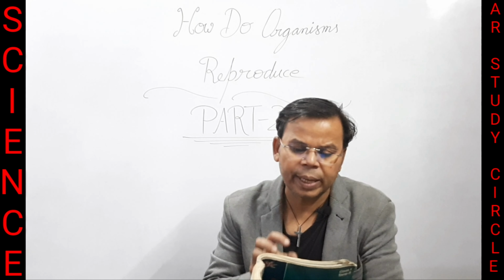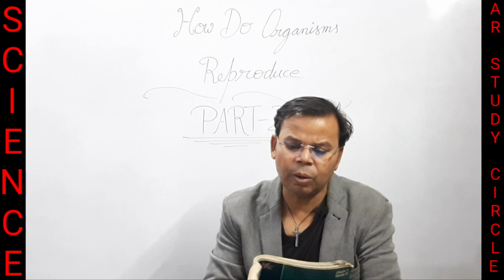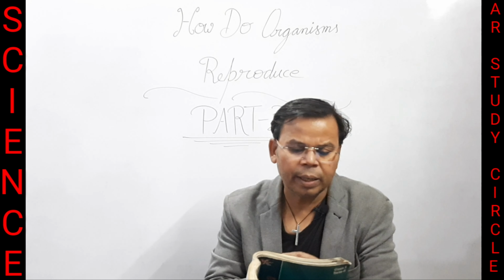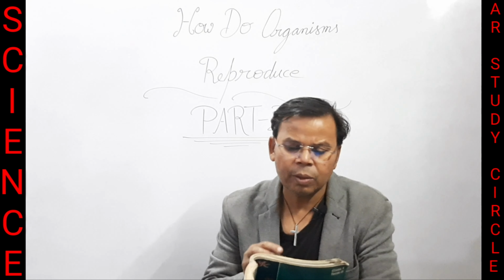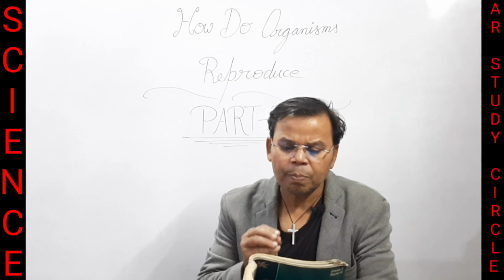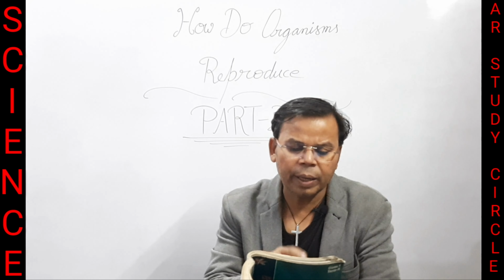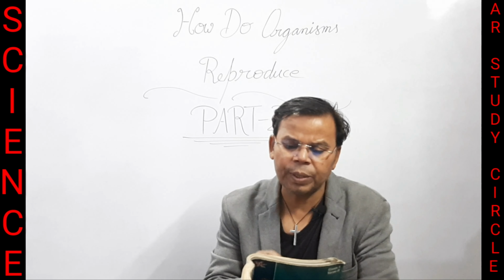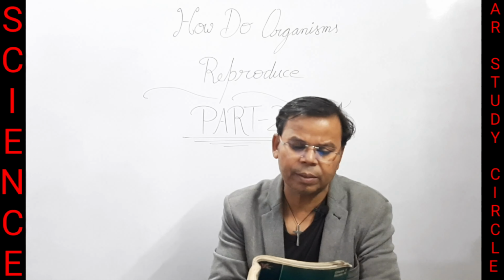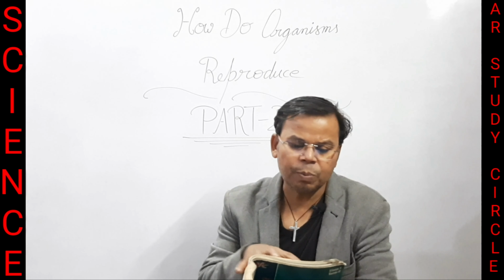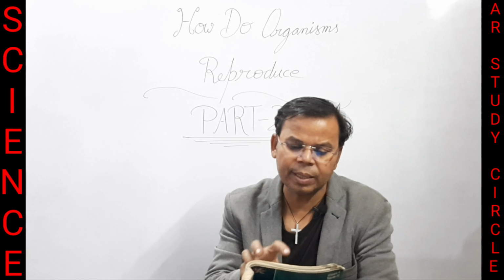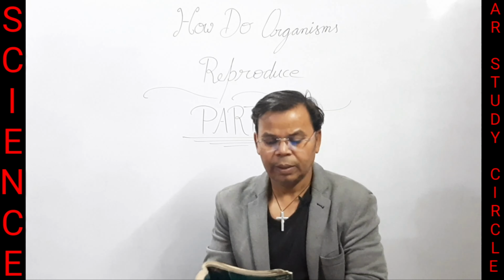disintegrates within a day and the uterus lining also breaks down. As the uterus lining contains a lot of blood vessels, when it sheds, blood along with other tissues is released. This comes out of the vagina in the form of bleeding, and this process is called menstruation, and this is the reason of menstruation.